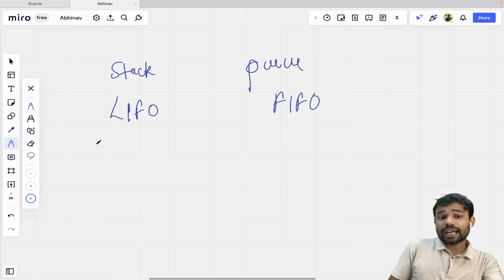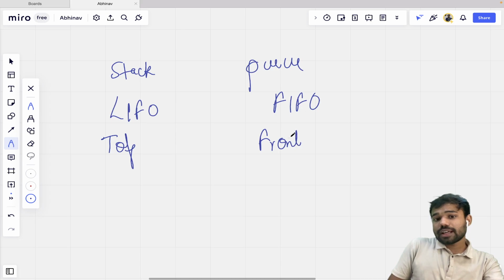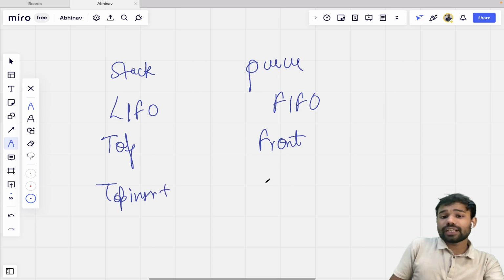In stack we can access the top element, in queue we can access the front element. In stack we can insert from top, and in queue we can insert from back.